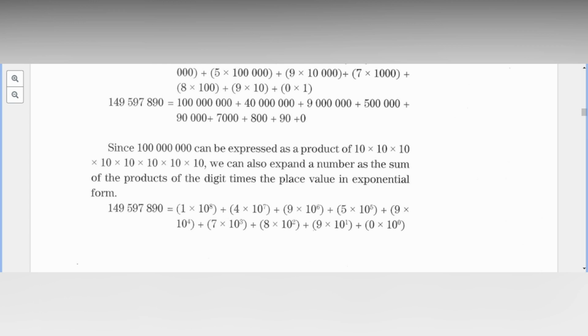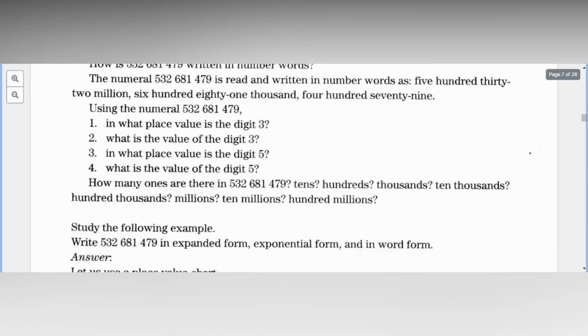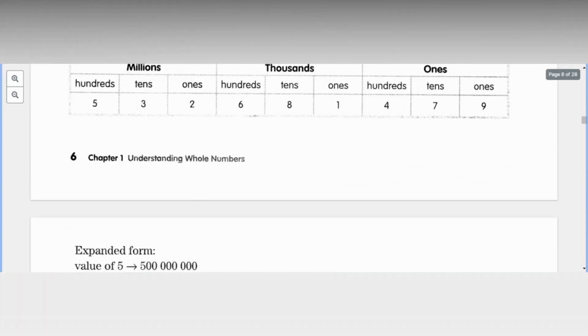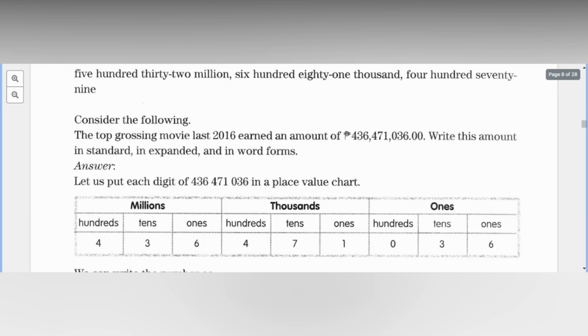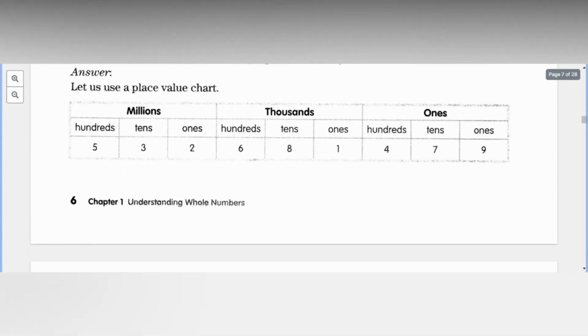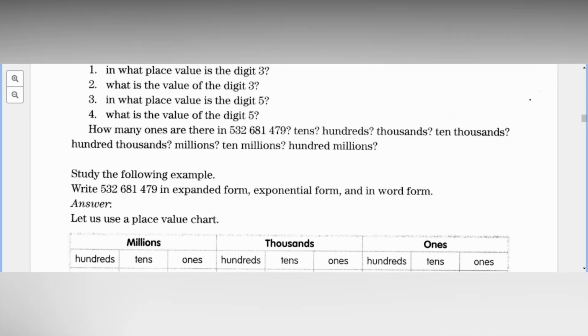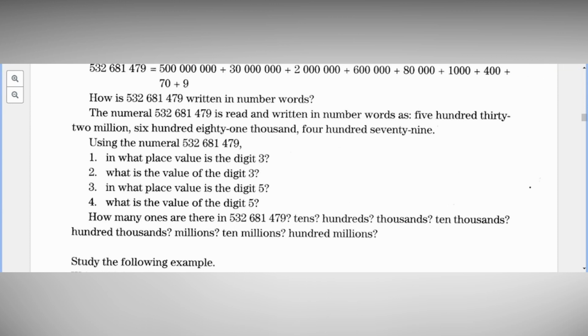I'll be asking you to advance read pages 6 and 7, so that by next week we'll have a recitation about this. Any questions? None? Your assignments will just start by next week, after we finish this lesson. No more questions?